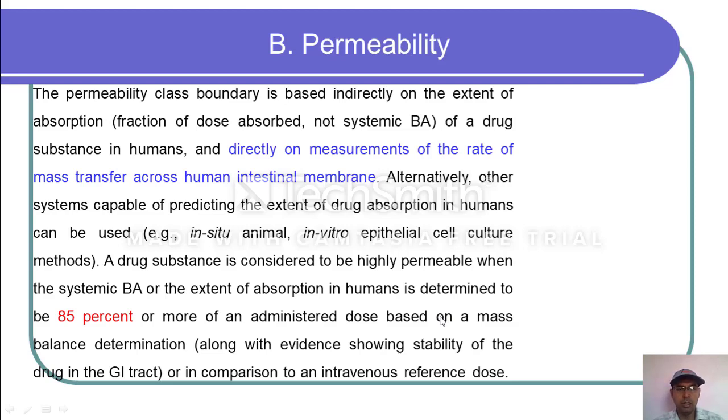Alternatively, other systems capable of predicting the extent of drug absorption in humans can be used. A drug substance is considered highly permeable when the systemic bioavailability or the extent of absorption in humans is determined to be 85% or more of an administered dose, based on a mass balance determination or in comparison to an intravenous reference dose.